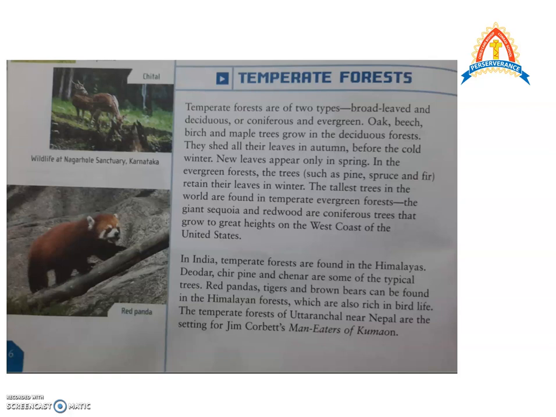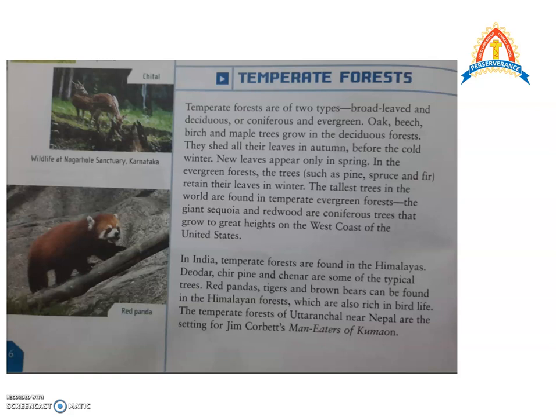In the evergreen forests, the trees are pine, spruce and fir, but these trees do not shed their leaves. They retain their leaves in the winter season. Now, one interesting fact is that the tallest trees in the world are found in the temperate evergreen forest, the giant sequoia and the redwood. These are two trees. They are coniferous in nature and they grow to great heights. Even some of them are more than 100 feet tall, and you will find them in USA.